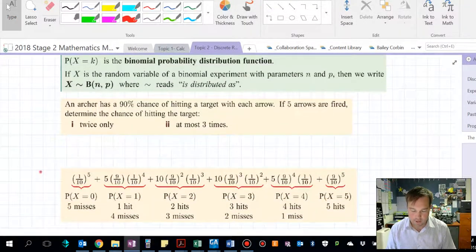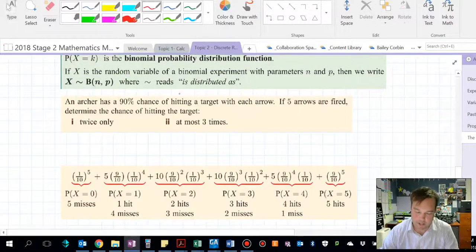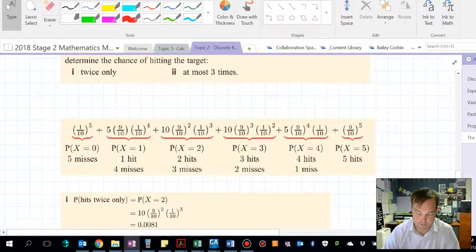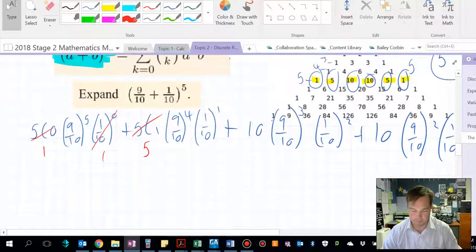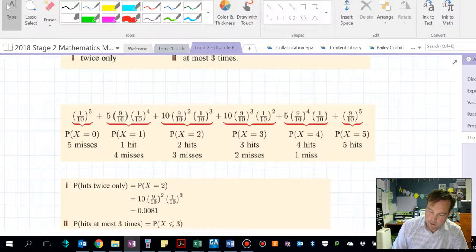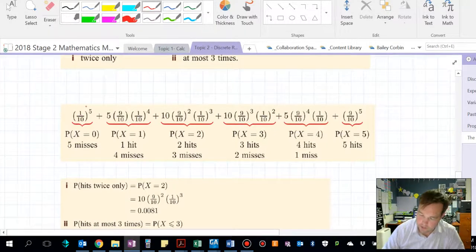Alright, so say an archer has a 90% chance of hitting a target with an arrow. If 5 arrows are fired, determine the probability or the chance of hitting twice only. Now this expansion here is the binomial expansion we did above, with 1 on 10 to the power of 5 and 9 on 10 to the power of 5 there. They've just reversed it slightly. We started with 9 on 10, same thing though. Note here, 9 on 10 is the probability of a hit. So 9 on 10 to the power of 5 corresponds to 5 hits.